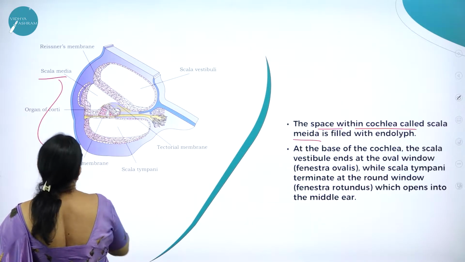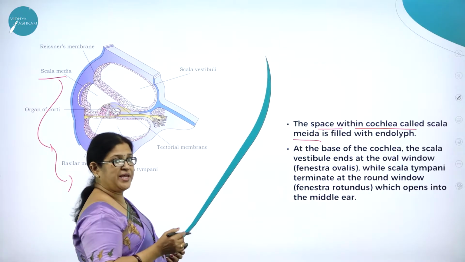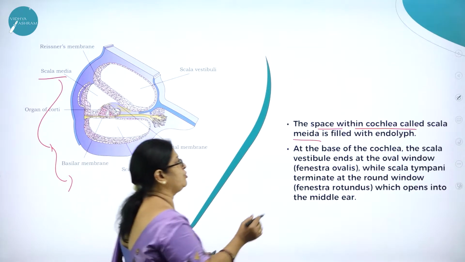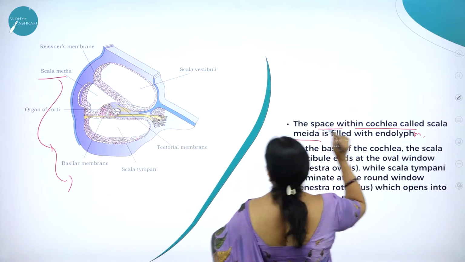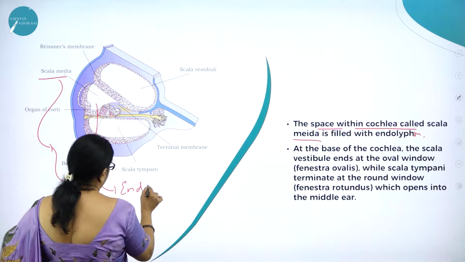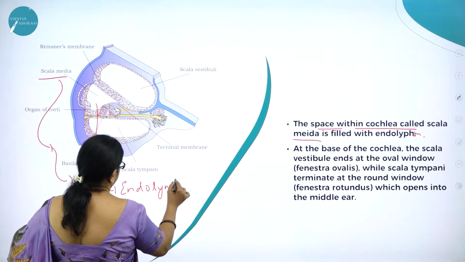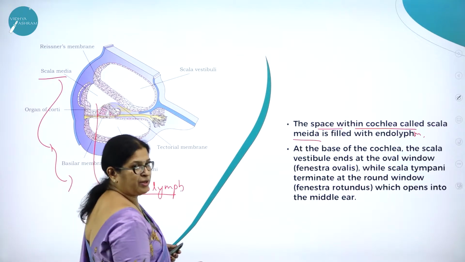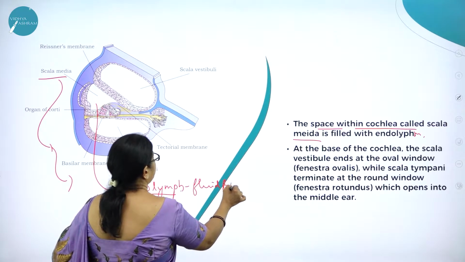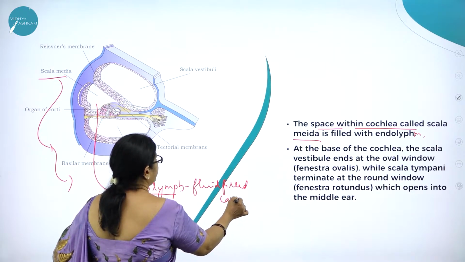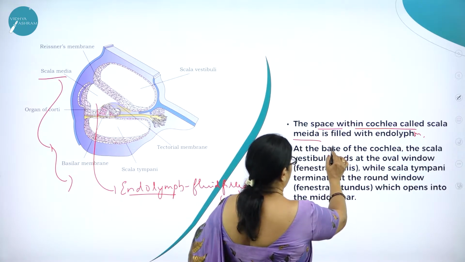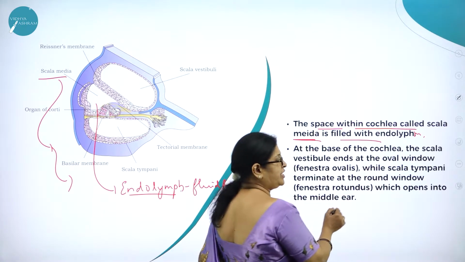This is called scala media, which is filled with endolymph, a fluid-like substance. It is a fluid-filled cavity. Right, the space within cochlea is called scala media, which is filled with endolymph.